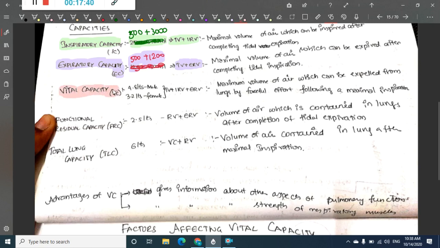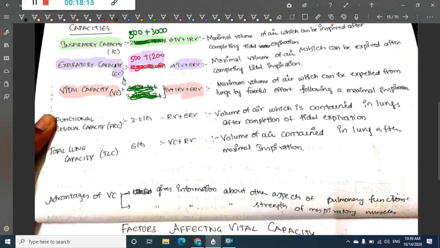Vital capacity is the maximum volume of air that is present in the lung after maximum inspiration. After maximum inspiration, we have the tidal volume, inspiratory reserve volume and expiratory reserve volume also. So the value of this vital capacity we will calculate again.